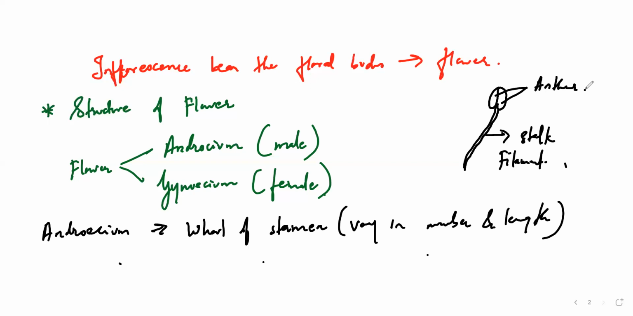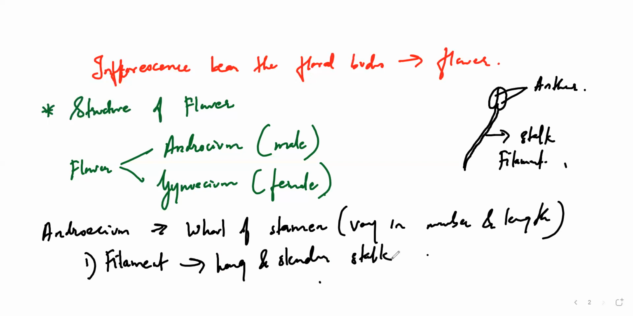Coming to the two parts of a stamen, the first part is called the filament, or stalk. What is this filament or stalk? As per the diagram, you can see it is nothing but a long and slender stalk.